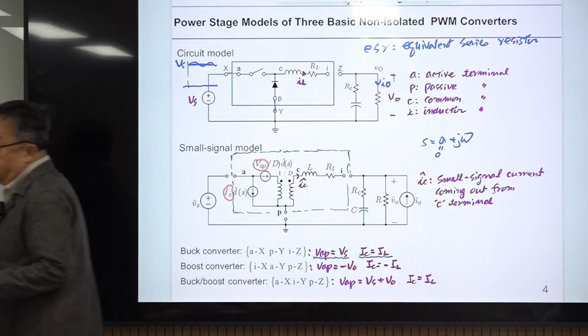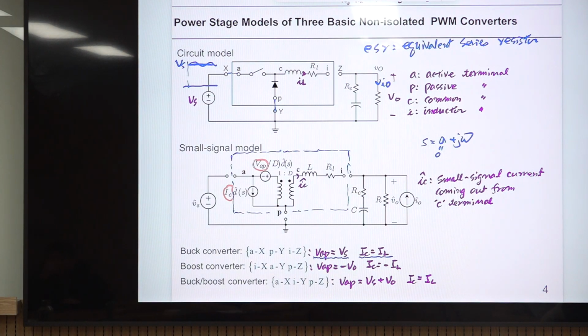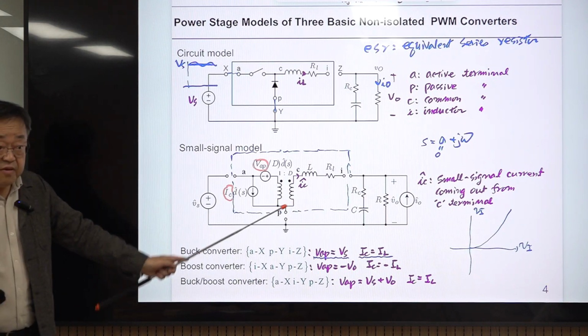For a simple example, you have a relationship like this between VI and VO. This is nonlinear, right?